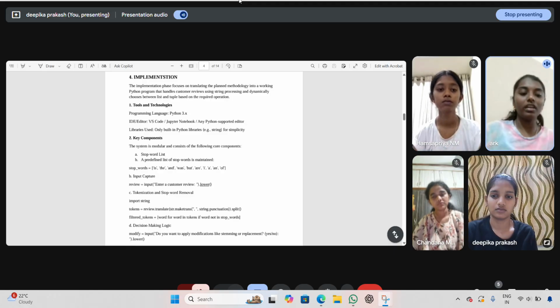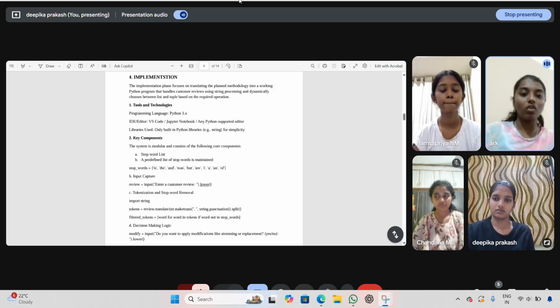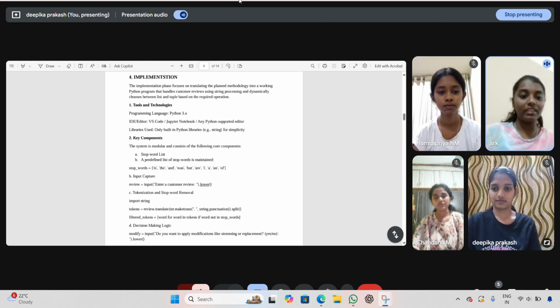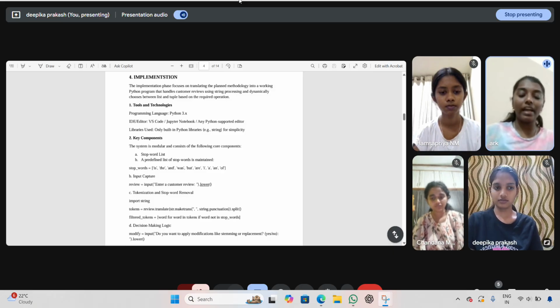Second, we are using the key components. The system is modular and consists of the following core components. Stop word list: a predefined list of stop words is maintained. Here the list holds commonly unimportant words like is, the, and, was, and so on.